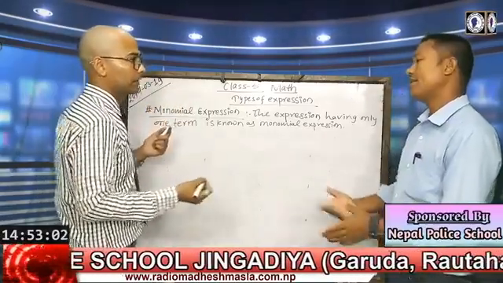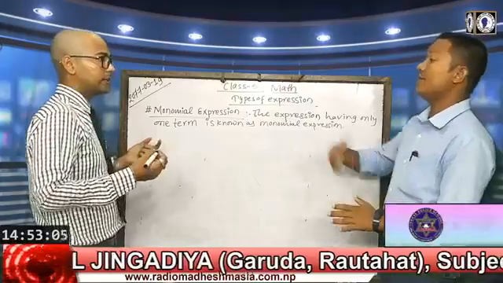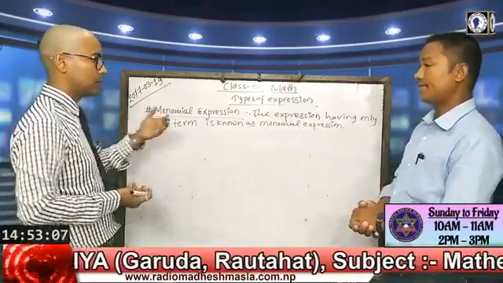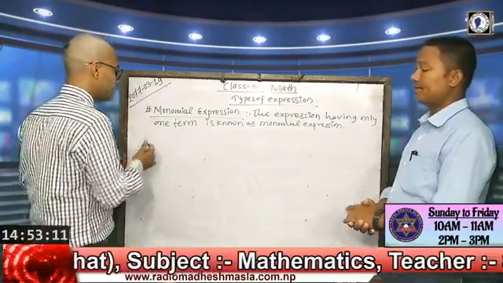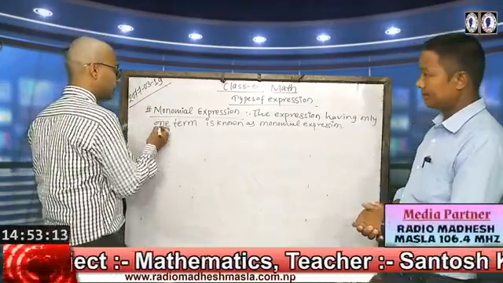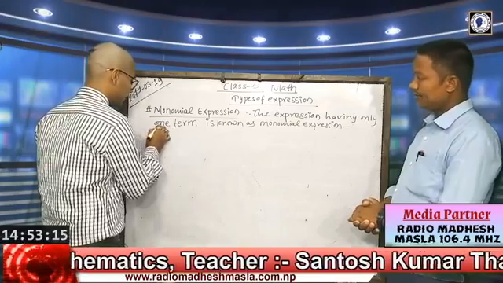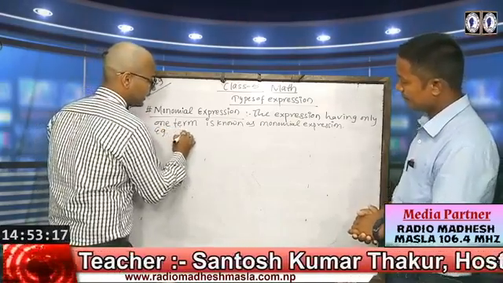In a simple definition, we can say that a term is a monomial expression, because in a monomial expression a term should be written. For example, we can write here 3x.